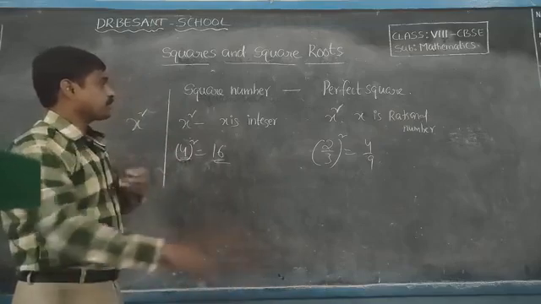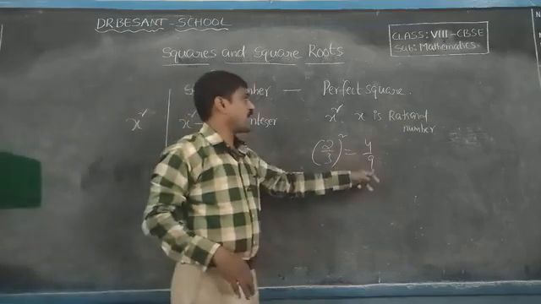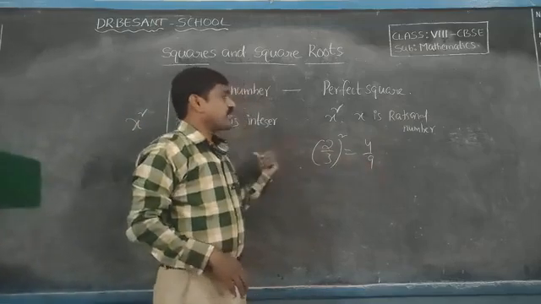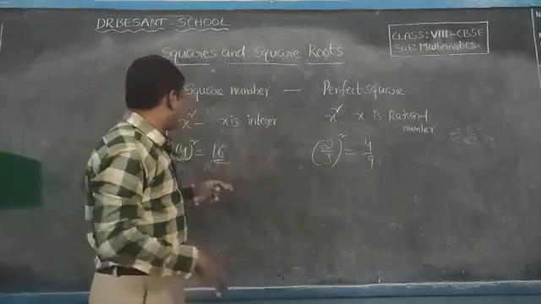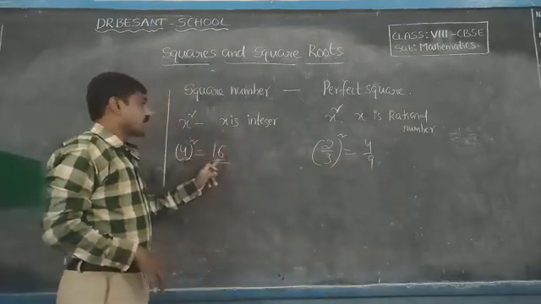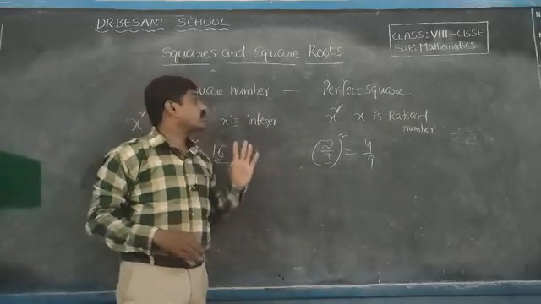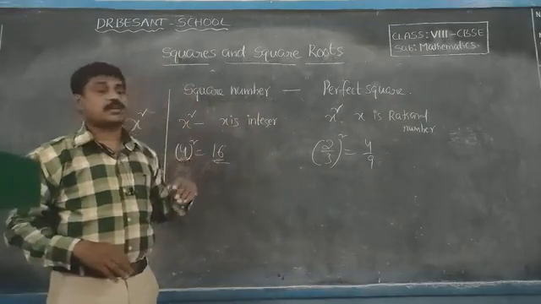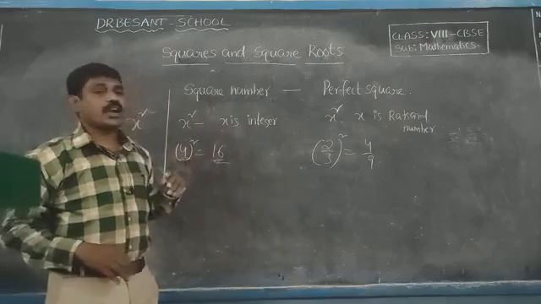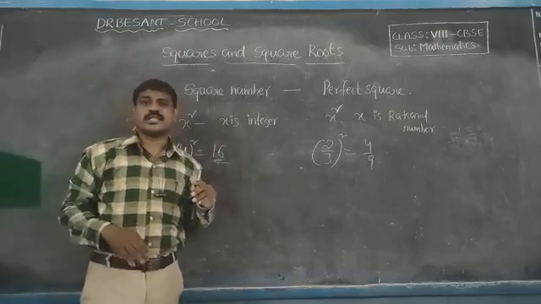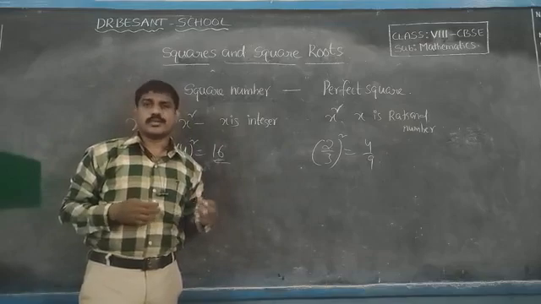Next, 2 by 3 whole square is 4 by 9. It is a perfect square. Is it a square number? No. So 4 square is equal to 16. It is a square number. We can say that 16 is also a perfect square. So all square numbers are perfect squares, but all perfect squares need not be square numbers. This is the difference you have to observe.